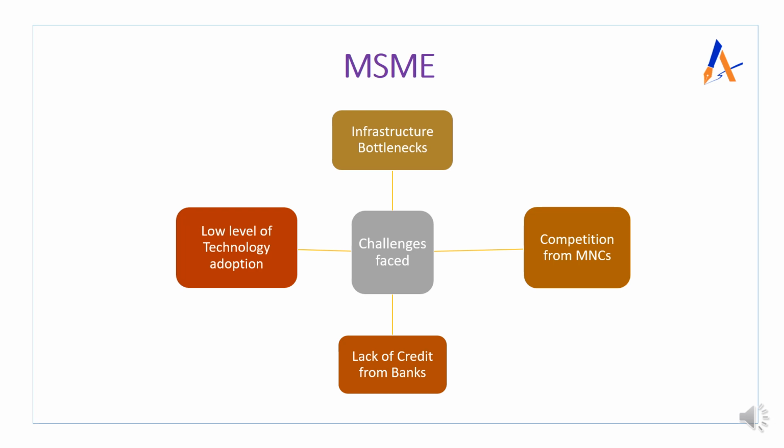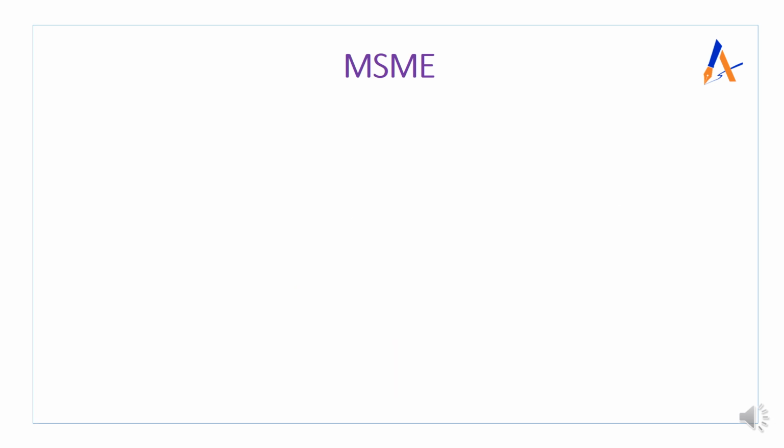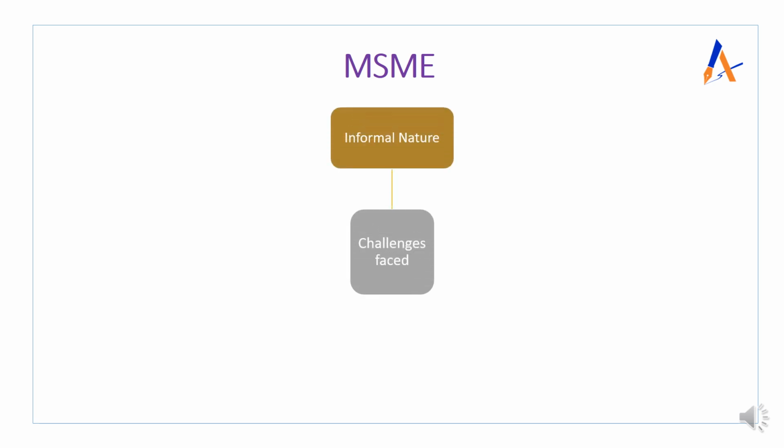So these are some of the problems, challenges. We will discuss a few more challenges. The other set of challenges is the informal nature of MSMEs. As we have discussed, there are almost 6.3 crore MSMEs, but out of that only 1.1 crore are registered with the GST regime. So almost 86% of manufacturing MSMEs are operating in the country unregistered. So that is the status.